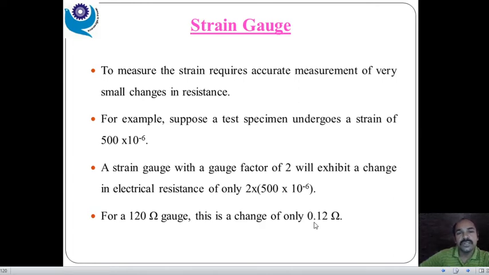So our strain gauge should be highly sensitive to such small stress, or force, and to the smallest change in the force or stress.